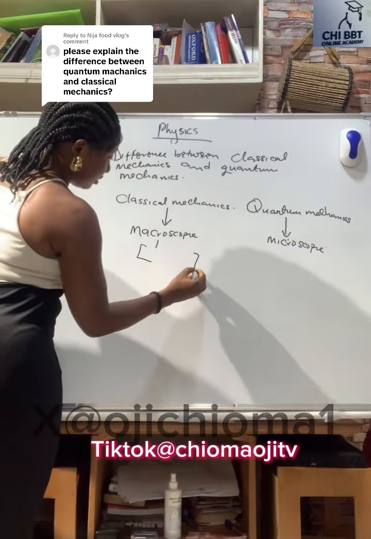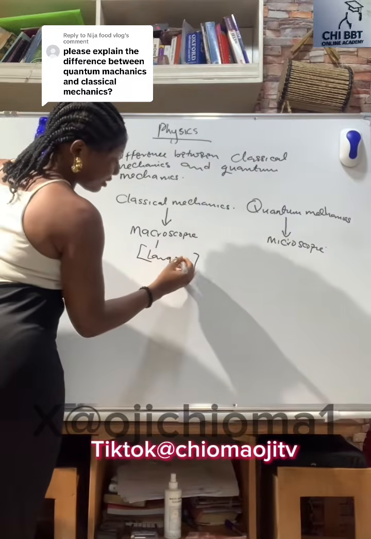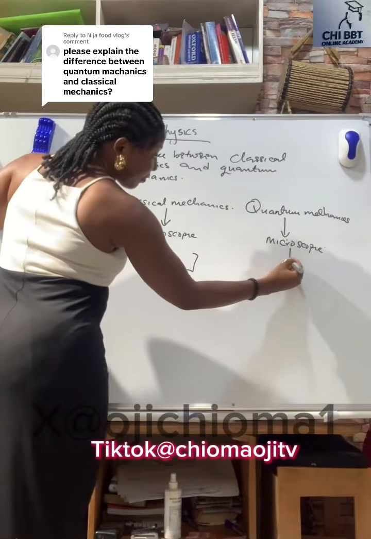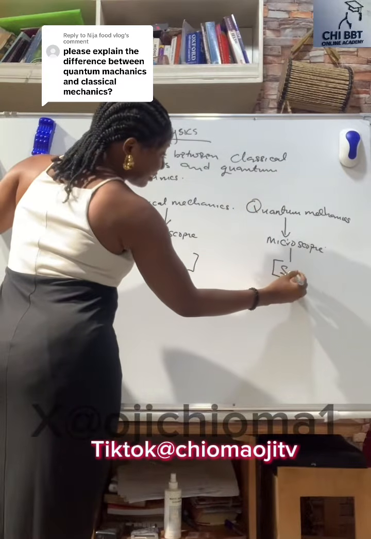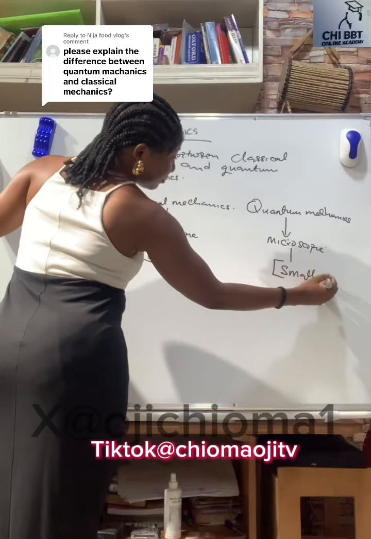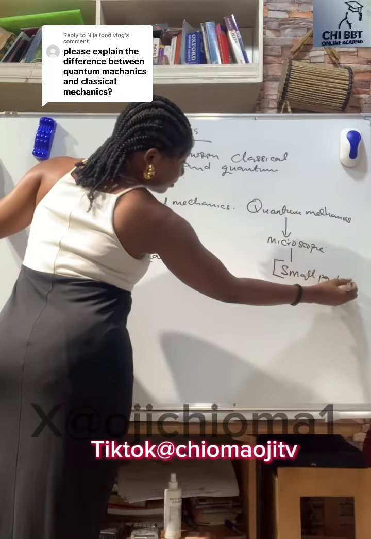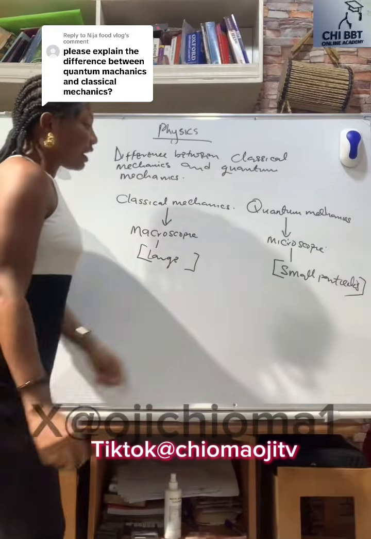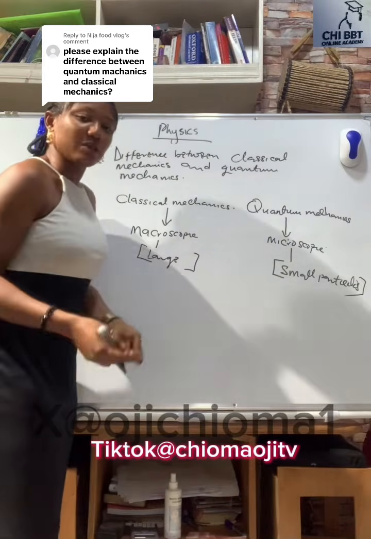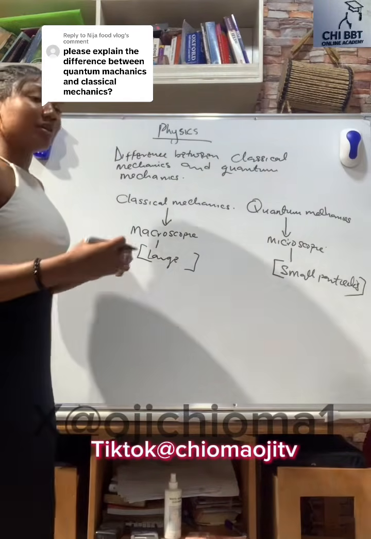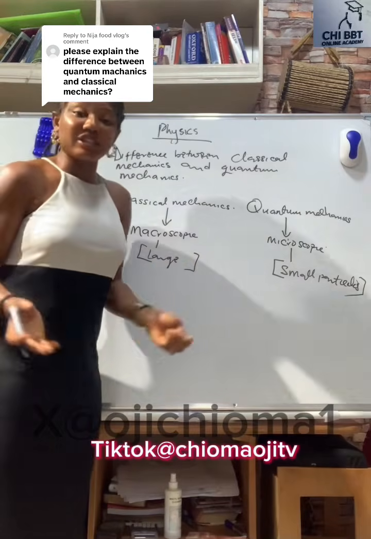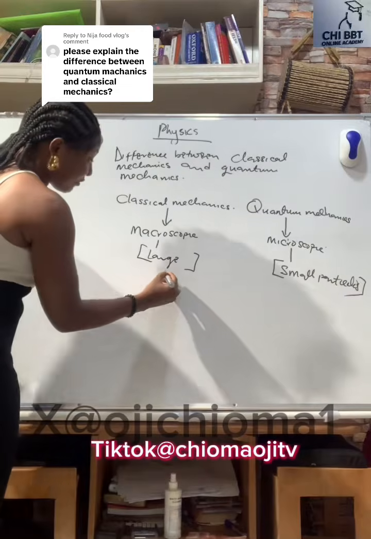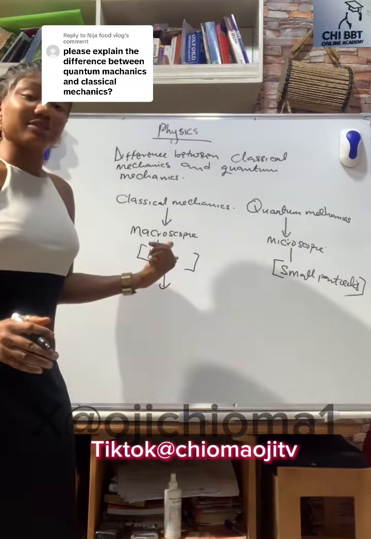This, the large parts, particles that you can see with your eyes, quantities that you can measure, and small parts. Now you can see the large ones. Now microscopic, small grains, the ones that we can study with microscopes. This one, the ones that are large, and then they are different. I'm using a table so that we can understand it. They are different. There are two ways to measure in classical mechanics.